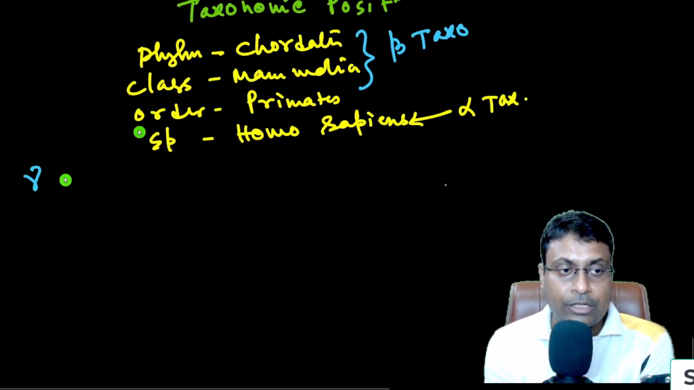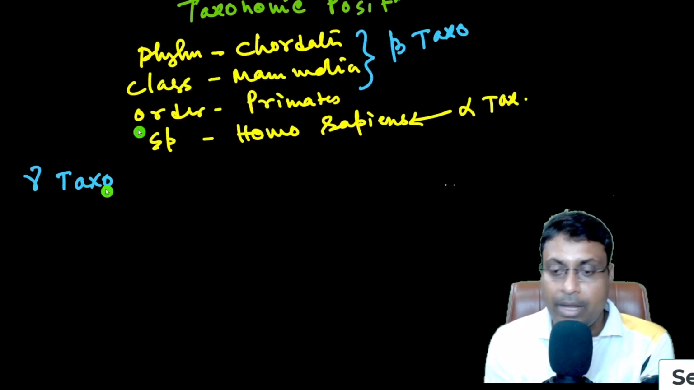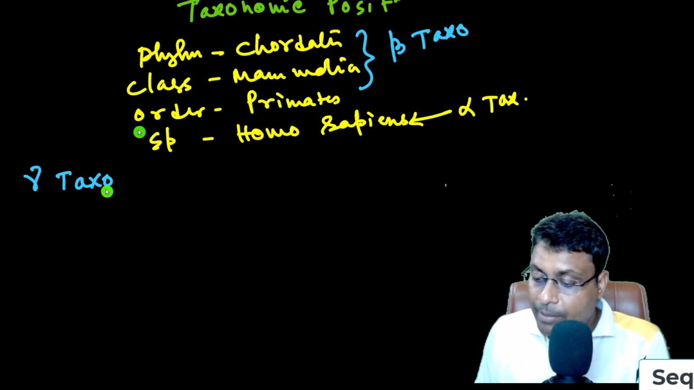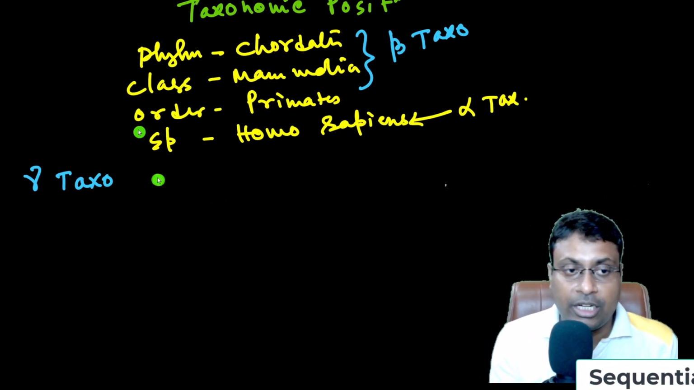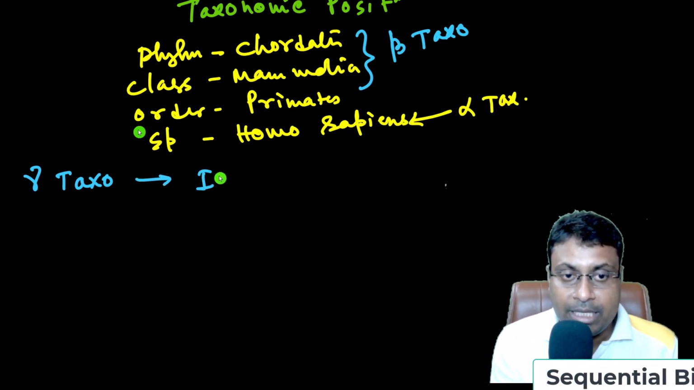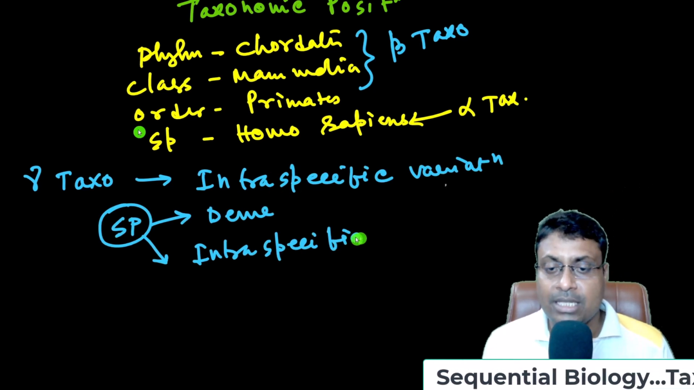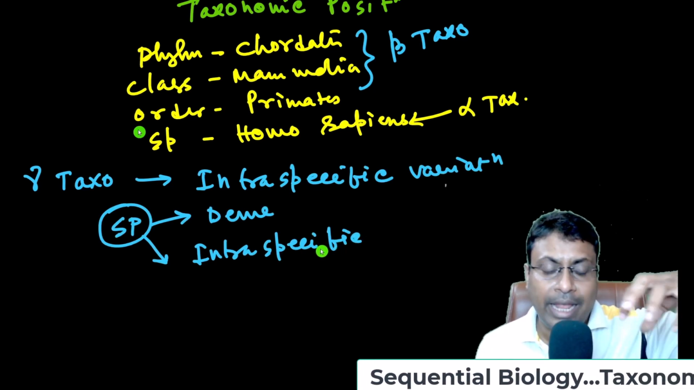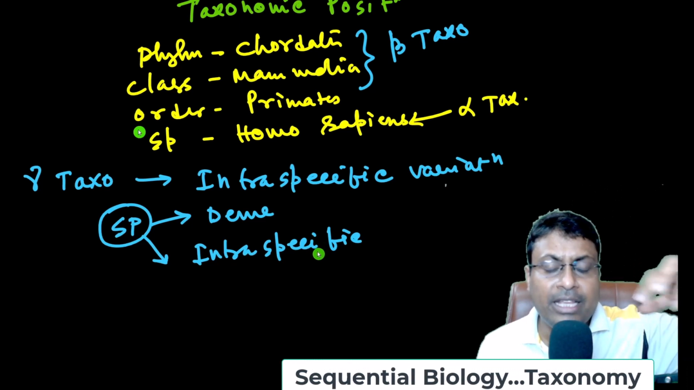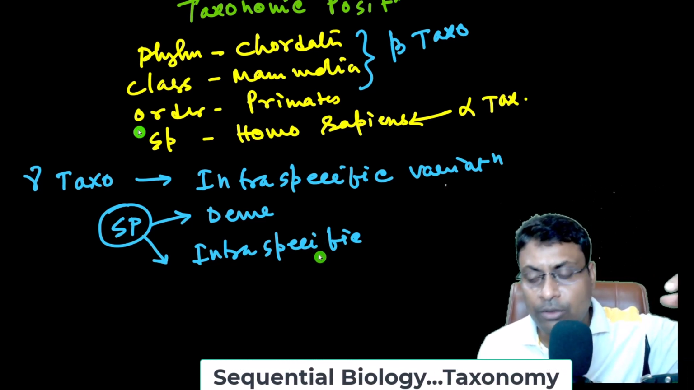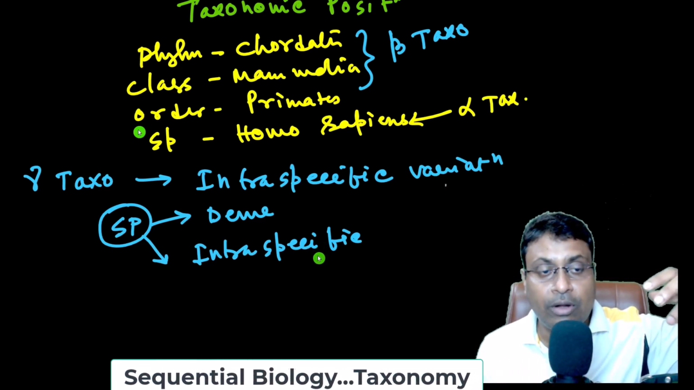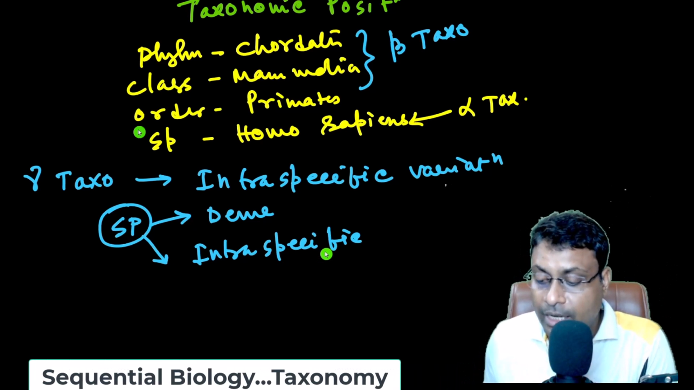And now the gamma taxonomy. What is gamma taxonomy? Gamma taxonomy is the intraspecific variation. A species can form different populations, and when we study the variation of these different populations of a particular species, this is called gamma taxonomic study.